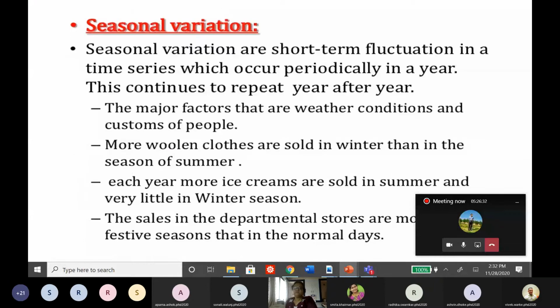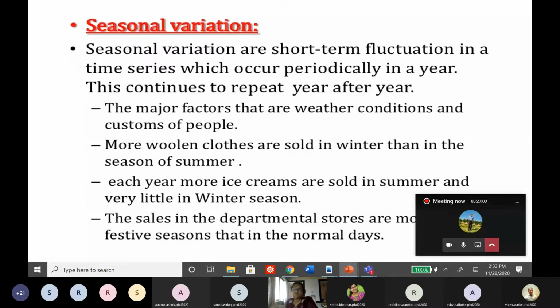Now what is a seasonal variation? For example, the demand for woolen clothes, or the demand for heaters or air conditioners in our houses. It depends upon seasons. Whenever there is a hot summer, we definitely demand air conditioners in our house. So the sale price of air conditioners, or the demand for air conditioners, increases or decreases depending upon the season.